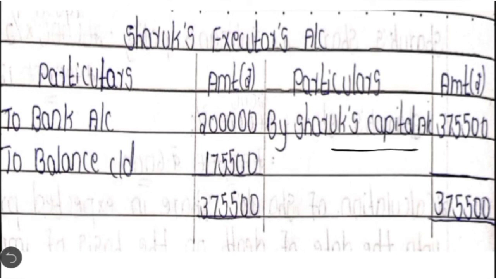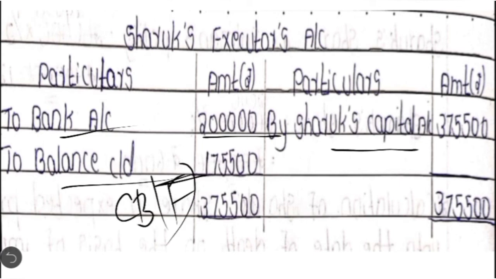So we write the entry Shah Rukh's executor's account debit to bank account, 2 lakh. The remaining balance is retained in the firm. So you have to just carry down the balance, close it, and you will have the final balance as 1,75,500. Against that you have to write to balance carried down, the balancing figure. So this is the solution for the present question.